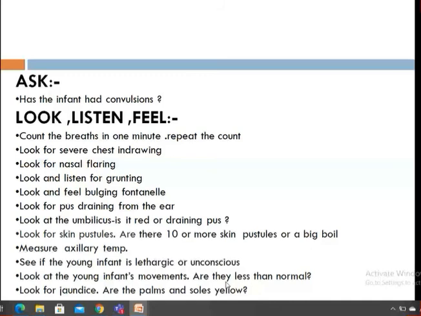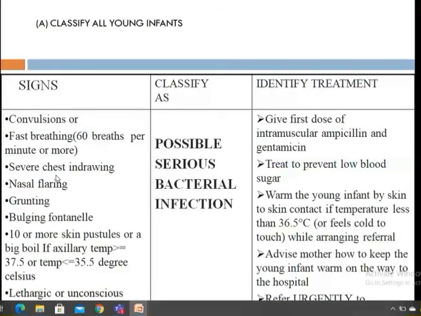So if the child has convulsions, or fast breathing, that is 60 breaths per minute or more, or severe chest indrawing. Chest indrawing means when you breathe in, your whole chest, lower chest wall and abdominal wall will normally move outside.